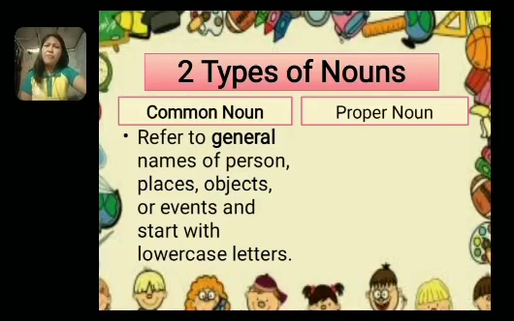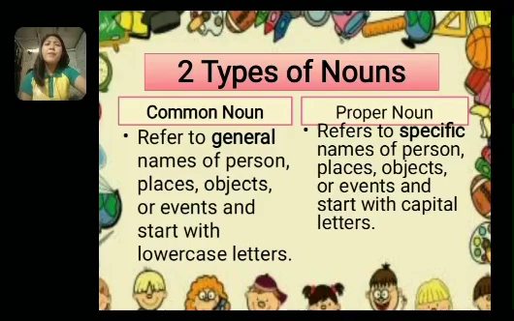How about the proper noun? The proper noun refers to a specific name of persons, places, objects, feelings, and events. And also the proper noun starts with a capital letter. Did you understand, class? So what are the two types of nouns? The common noun and the proper noun. So what is the difference between the common and the proper noun? The common noun is the general name of persons and events, and the proper noun is the specific.